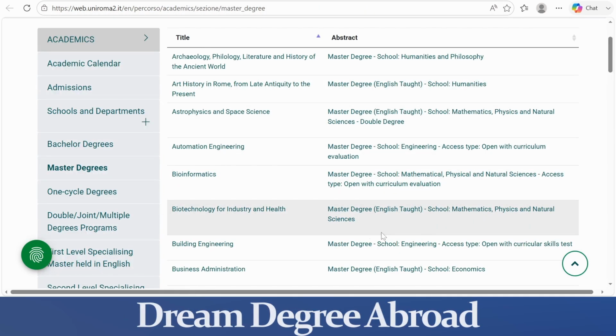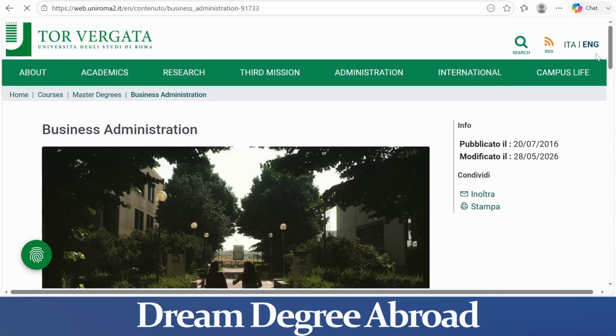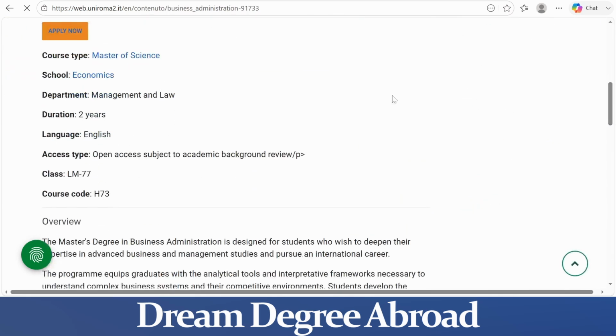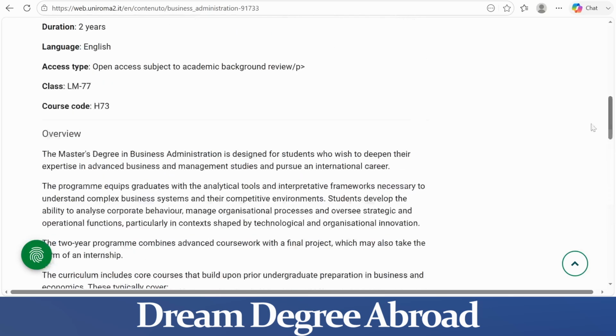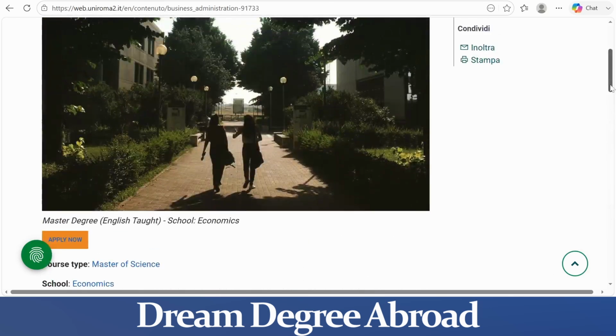Now I choose another program with business administration. Click here, and here is the detail of the program. Scroll down, and the course type is Master of Science, School Economics, Department Management and Law, and its language is English language, and duration is 2 years. This is master's program. Scroll down, and here is the overview of the program. Now let's talk about the application process.